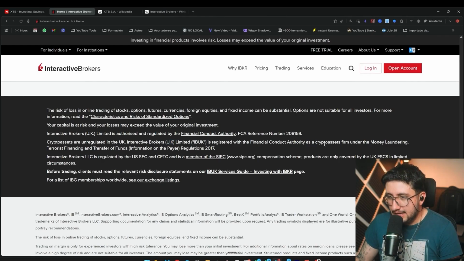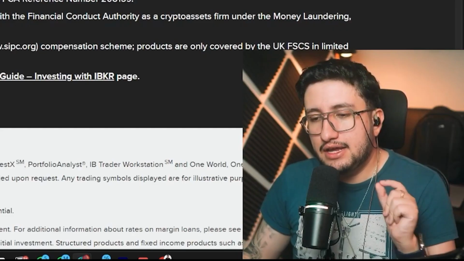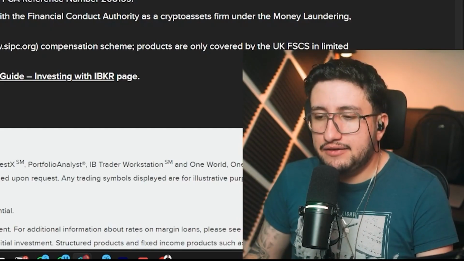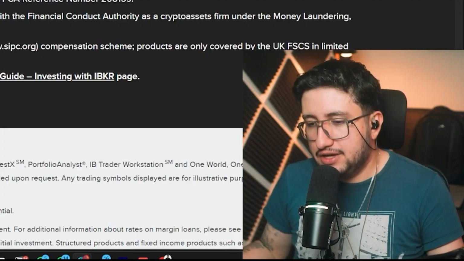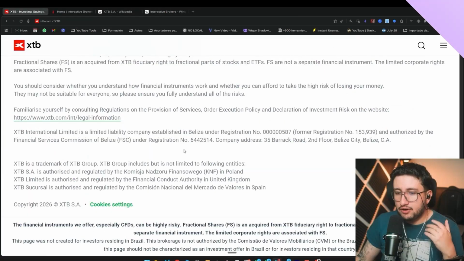But this is important. Remember that this will impact depending on the country you are from, because it's not the same being a person from the United Kingdom and having the United Kingdom regulation as having the United States regulation. It's going to change a lot. So what's the first thing you should keep in mind? Obviously, one always prefers a strict regulation, a regulation that we can trust, because in the end, we're going to deposit our money here, but it also limits us in certain things. For example, for those who are going to do trading and need, for example, leverage, a more relaxed regulation, to put it some way, is going to be easier to have a much higher leverage. So they are things we must keep in mind.